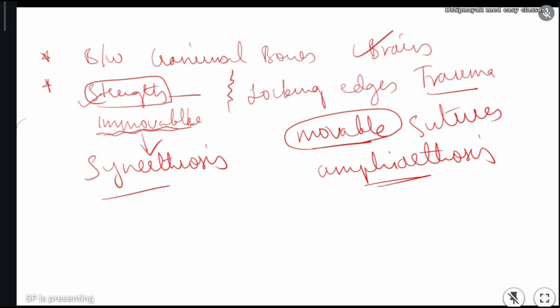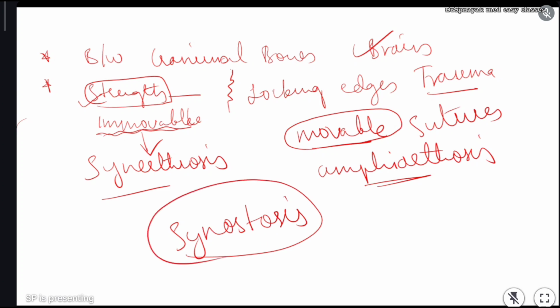Understood this point? And there is another very, very important point, called synostosis. You know what synostosis is? Synostosis is the term which applies in neonates and children till 6 years.